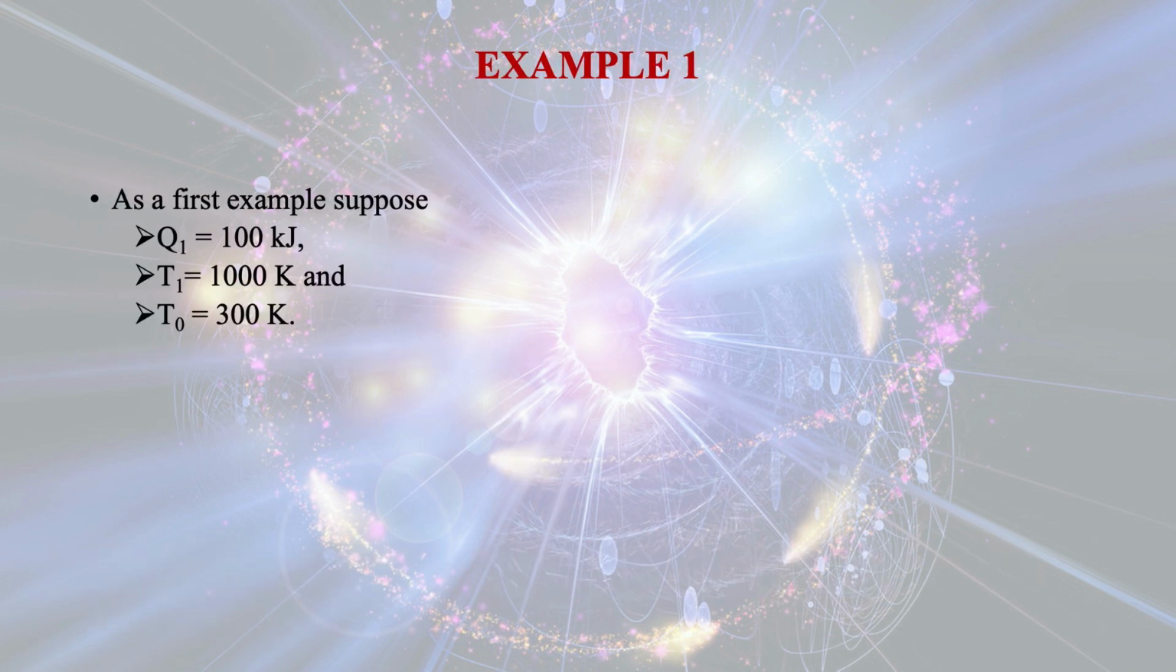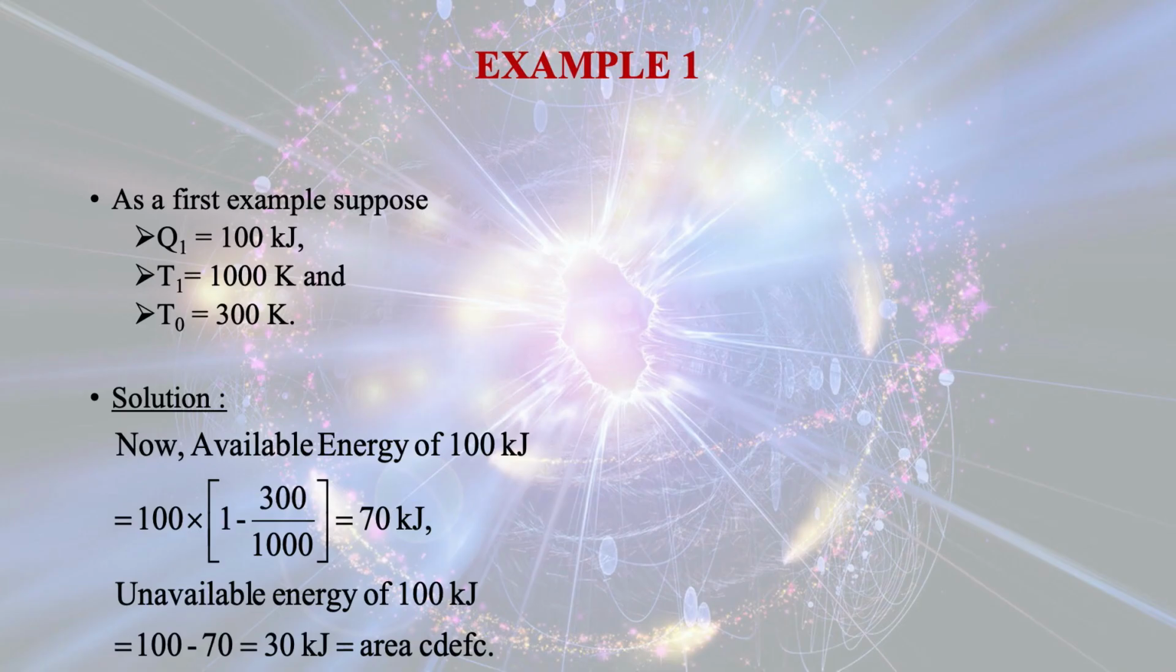As a first example, suppose Q1 is equal to 100 kilojoule, temperature T1 is 1000 Kelvin and T0 is equal to 300 Kelvin. Now for this particular case, we can also calculate the Carnot efficiency, that is equal to 1 minus T0 by T1. So from here we can easily calculate the efficiency, and we can also calculate the available energy of 100 kilojoule,